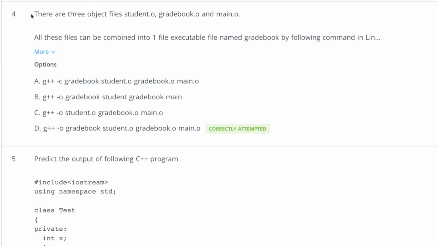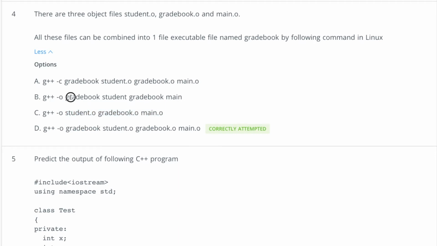Now coming to the fourth question, there are three object files and we want to combine these files into one executable file named gradebook. This is very important, and we had discussed it in a lecture where we were talking about breaking a file into multiple parts and separating the interface and implementation. So we use hyphen o for this, and if you want gradebook as the final executable, then we have to provide its name as we have provided here, and then pass the object files as we are doing here in this option, right? This third option is not correct because we are not passing gradebook here.